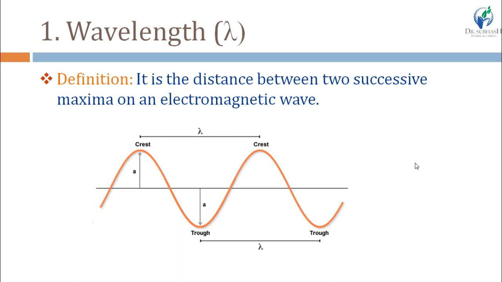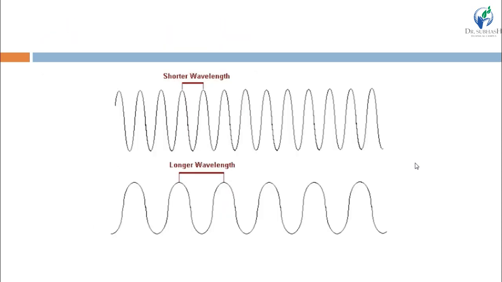Distance between two successive maxima or minima is known as wavelength. And the symbol of wavelength is lambda. Here, you can see the shorter wavelength and the longer wavelength, right? So you can easily imagine the shorter wavelength and the longer wavelength. The wavelength of the upper figure is shorter than the lower figure.